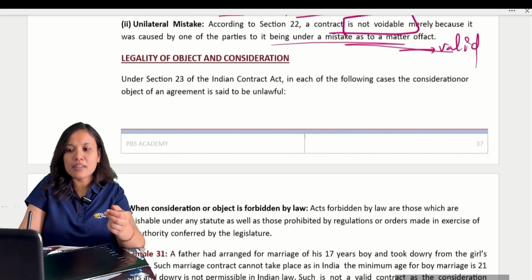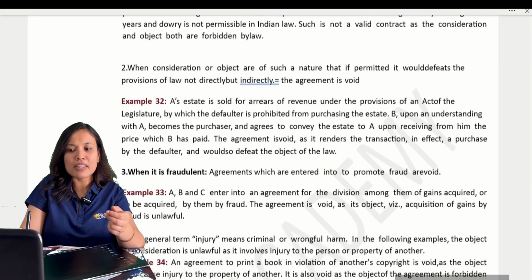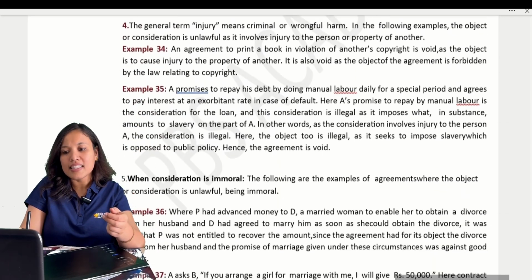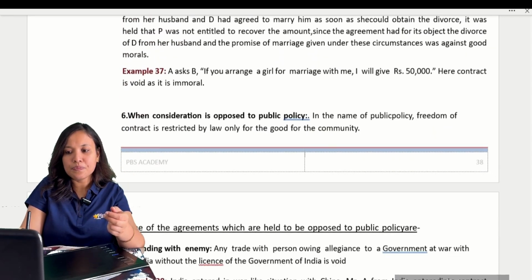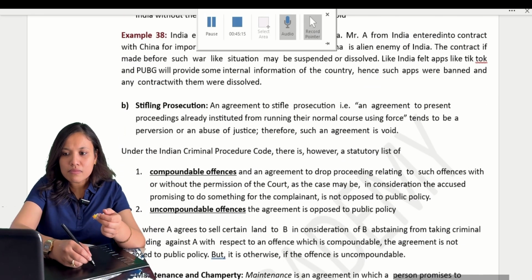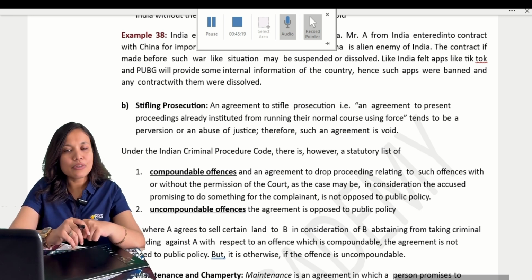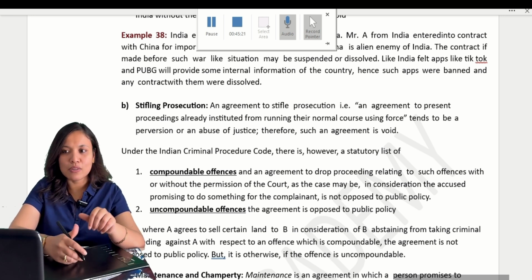We always know that both the object and the consideration must be lawful, otherwise the contracts will become void. I think we'll keep the class till here for today and we will continue tomorrow. Okay, so thank you.